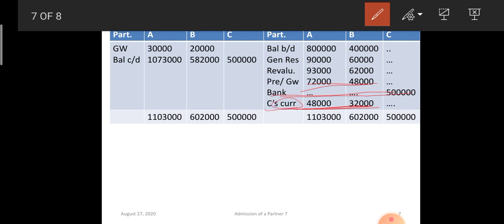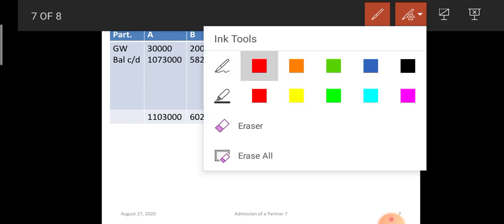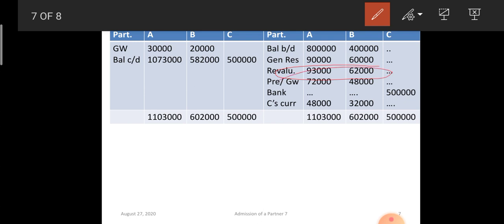Then we distributed the general reserve. So by general reserve 90,000 and 60,000 in the ratio of 3:2. Journal entries we have passed. Okay, the posting is here. Then the profit on revaluation 93,000, okay, and 62,000. From the revaluation account, the profits will be transferred to the credit of partners capital account. Okay, now you find the total. 11 lakh 3,000 minus 30,000 is 10 lakh 73,000. In the same manner, 6 lakh 2,000 minus 20,000, it is 5 lakh 82,000. Here the balance is same.